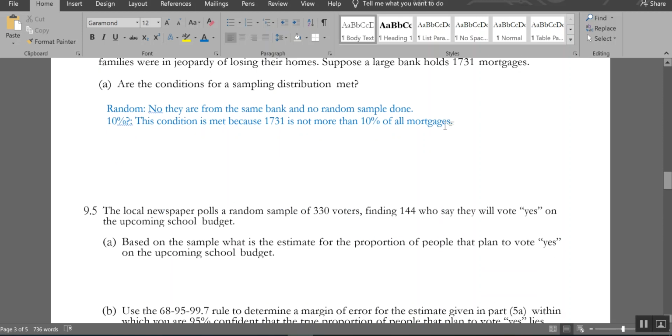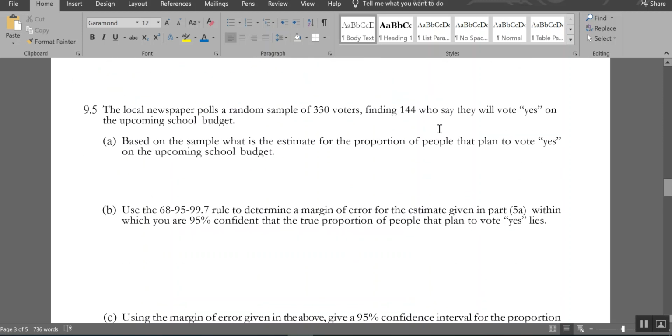Let's look at a voting example. Voting is always kind of fun and weird. So here I'm going to look at a scenario where the local newspaper does a poll of a random sample of 330 voters, and 144 of them say they will vote yes on the school budget. So remember, this is a sample, not the population. Based on the sample, what's the estimate for the proportion of those who plan to vote yes? So all I've got right now is this sample. So that's my best estimate.